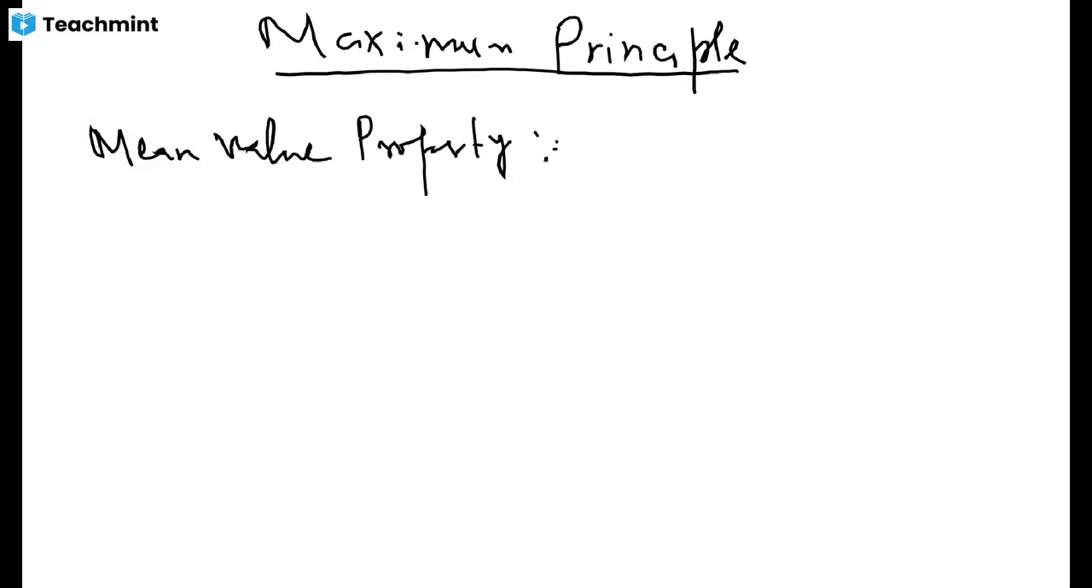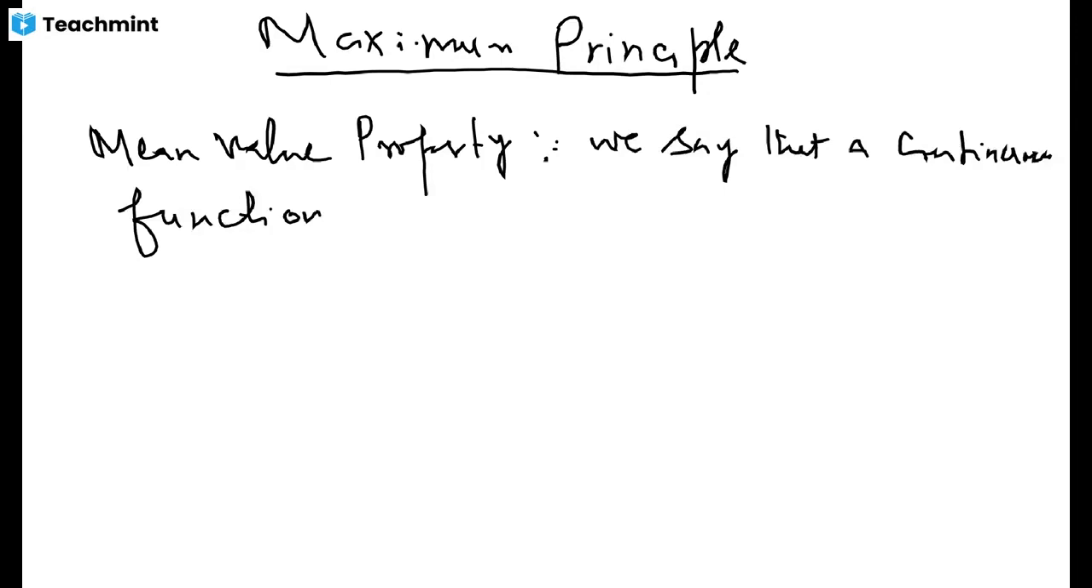What is a mean value property, by the way, of any harmonic function? Well, let me first define it. We say that a continuous function h on a domain, it's a continuous function of two variables on a domain D, satisfies the mean value property